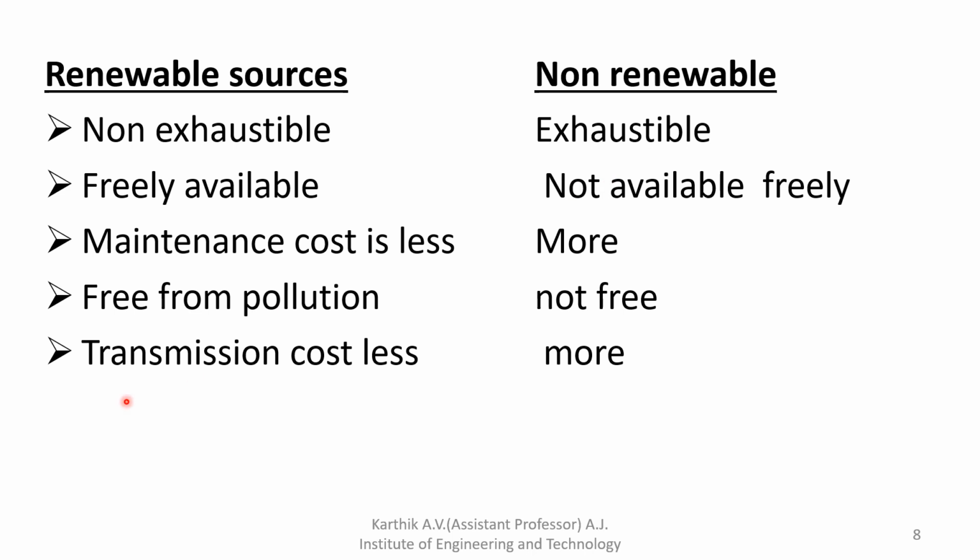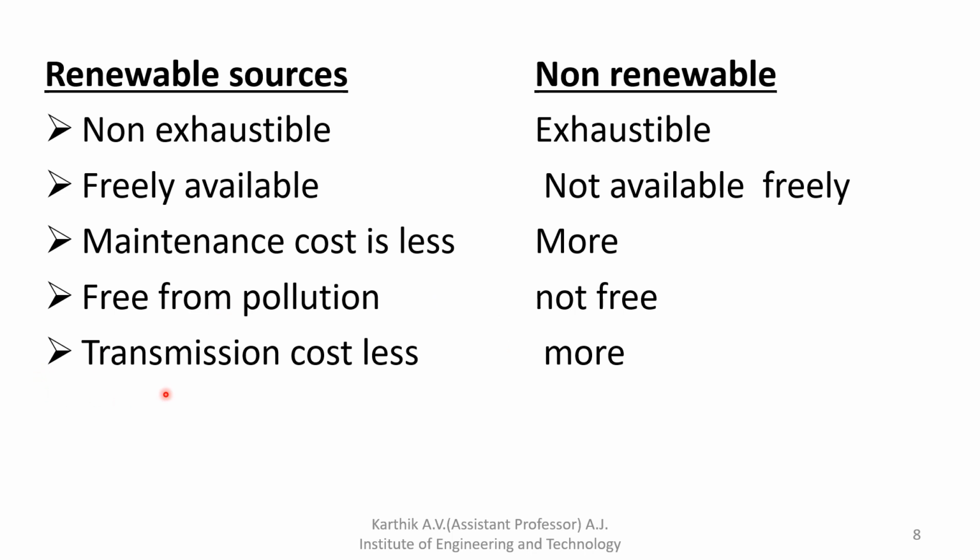Next, free from pollution. There is no pollution from renewable energy sources, while pollution is very high in non-renewable energy. Transmission cost is less in renewable energy, because we are not shifting energy from one position to another. Where we need that energy, we install the equipment there only.